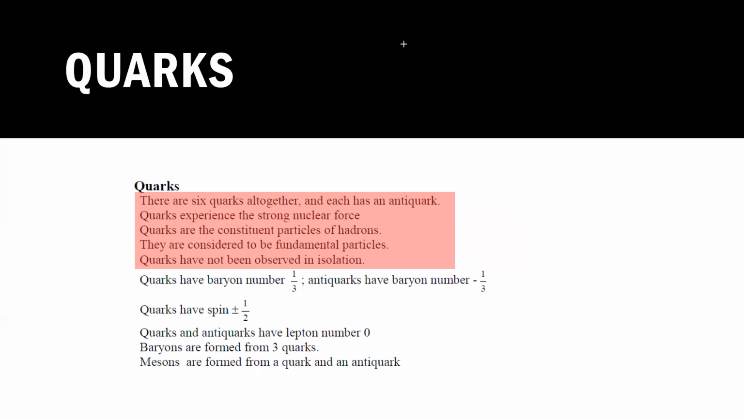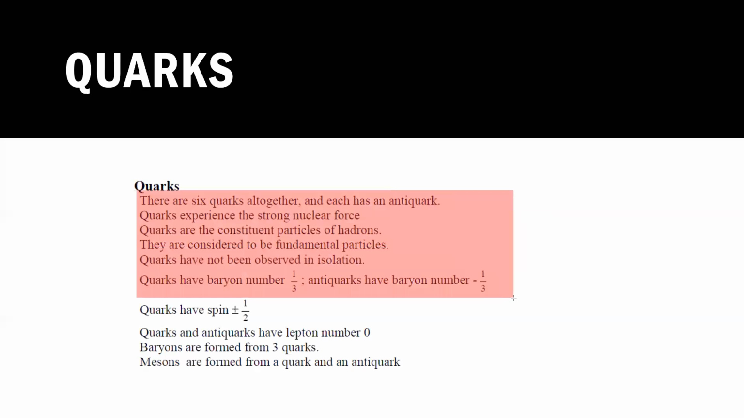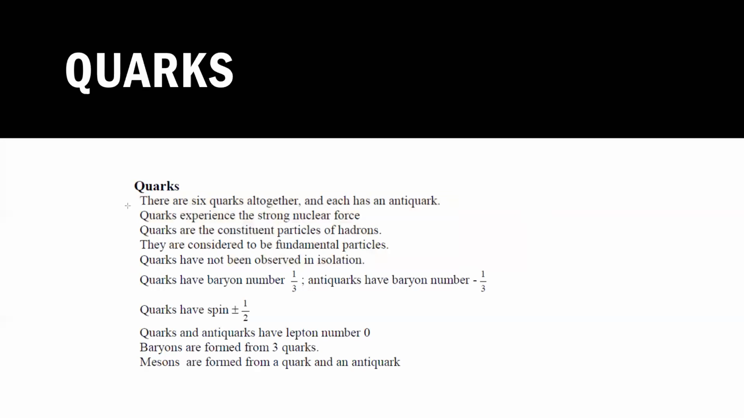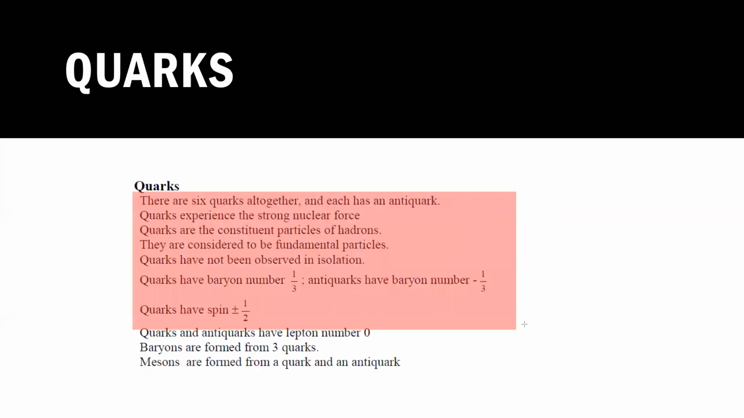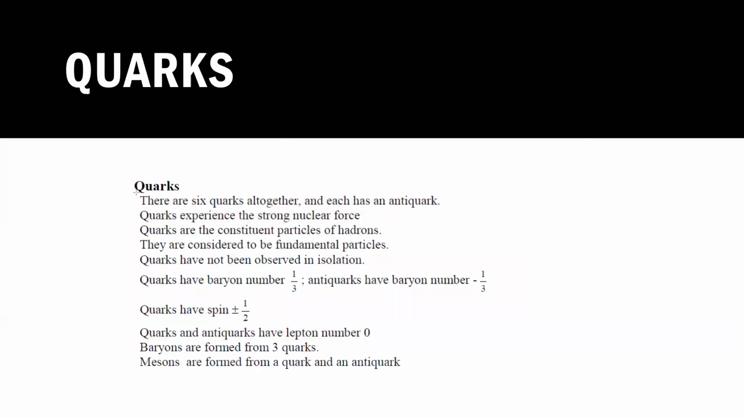And for every quark, the baryon number is 1/3, and for anti-quarks minus 1/3. Spin half means that with every half rotation, they will see the same phase again, and they have lepton number 0. So for quarks, the lepton number is 0, and for leptons, the baryon number is 0. Copy this, the quarks.